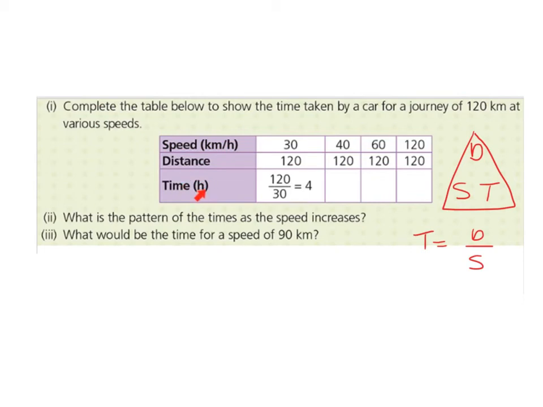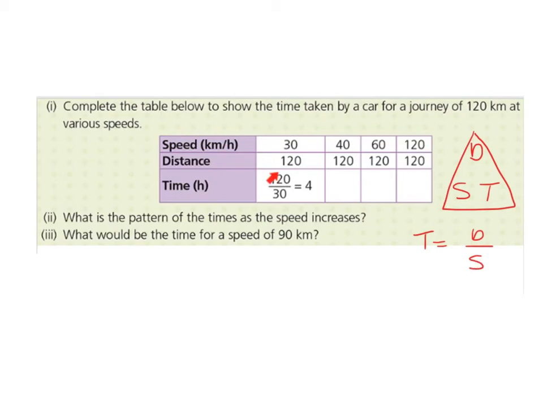So the first one is done for us. We have 120 divided by 30 gives us 4 hours. This is coming from our distance, speed, time triangle. If we're interested in the time, which we are, because we're trying to fill in these gaps here, if we cover up the t, we're left with d over s. So time is distance divided by speed.